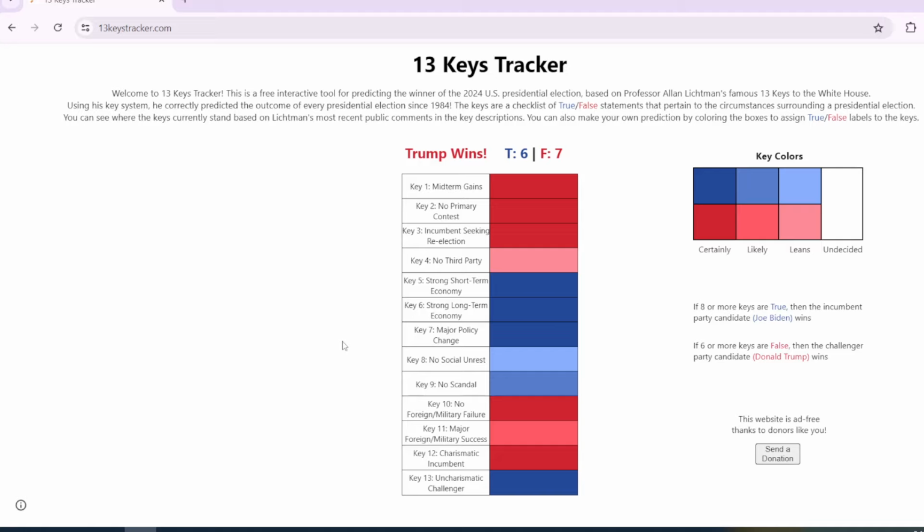So there you guys go. According to the 13 keys tracker with this model specifically, if Biden is replaced, Donald Trump is more than likely going to win the election.